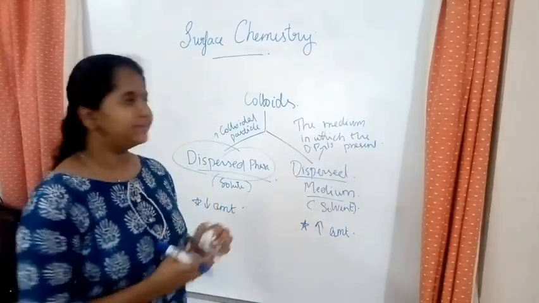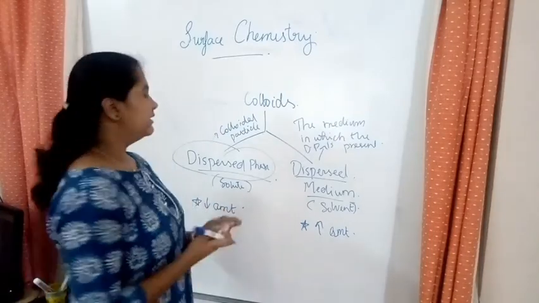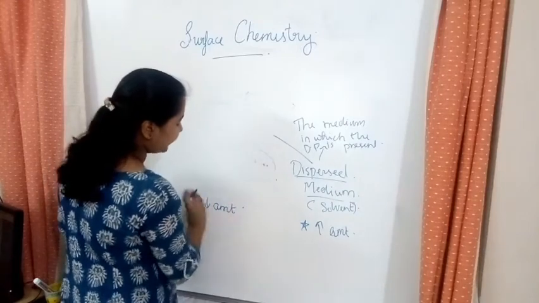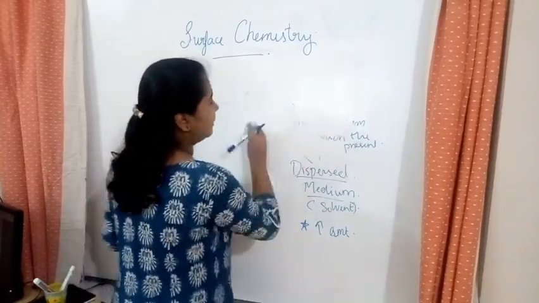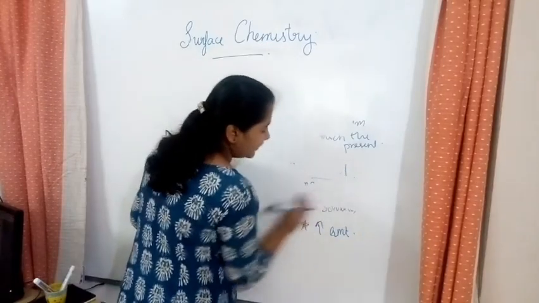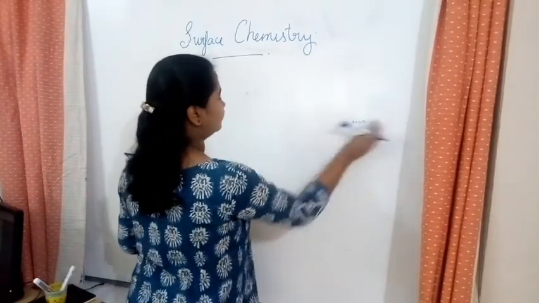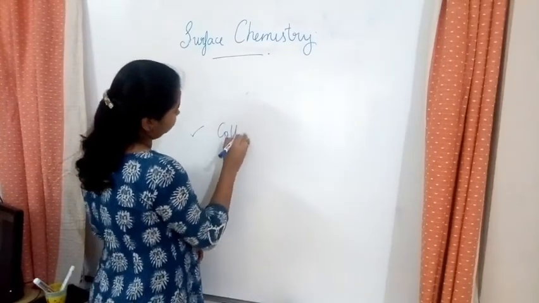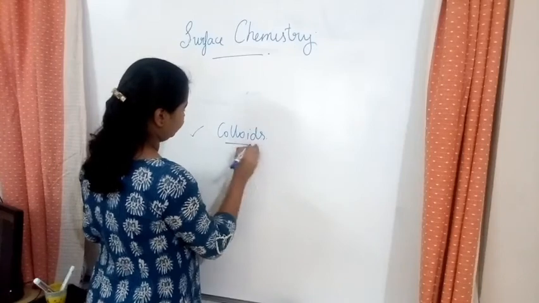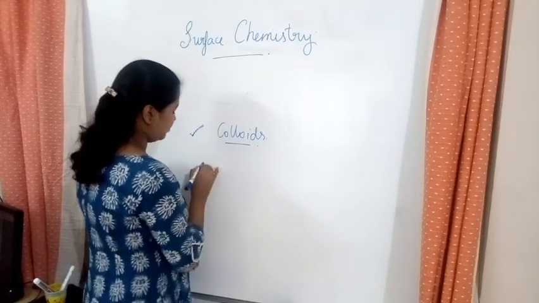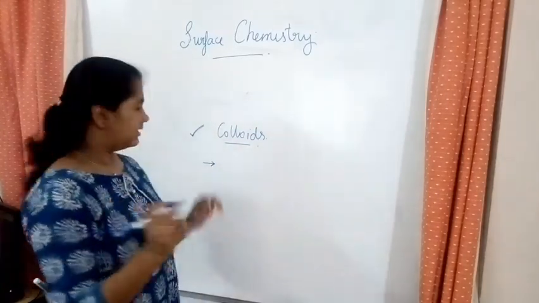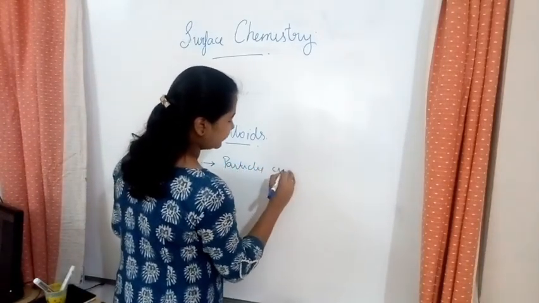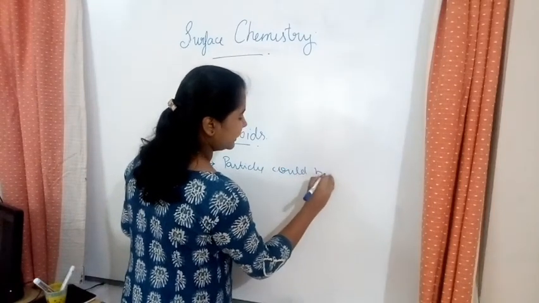Now let's learn about colloids in detail. Colloids have some characteristic features. We're discussing 3 characteristic features. The first one is that the colloidal particles cannot be seen with the naked eye.